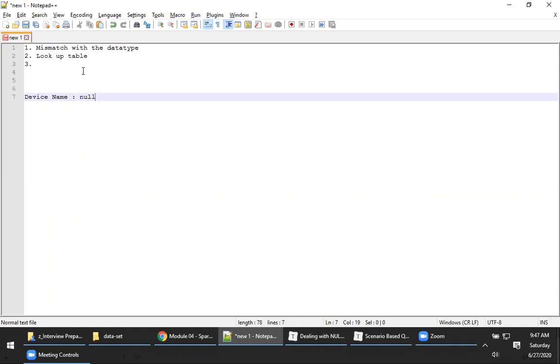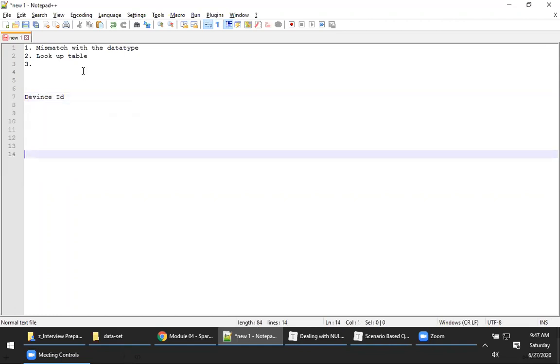For example, you have two columns, let's say device name and device ID. Let me take device ID, and for the corresponding device ID, what we generally call dimension data.